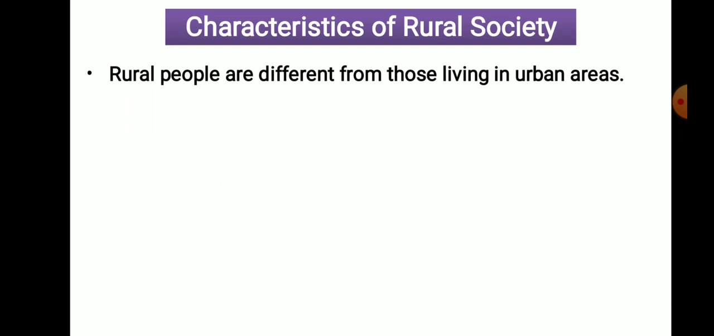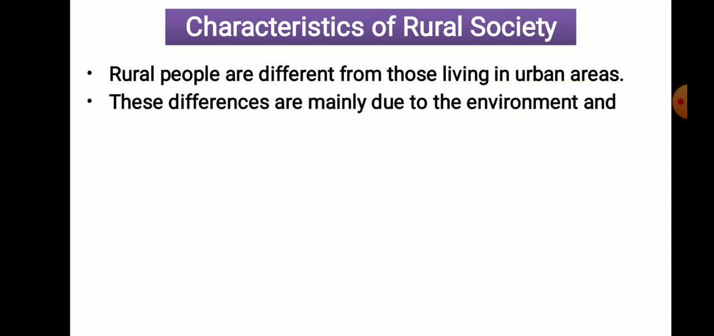So before we discuss the characteristics one by one, we will see how we have to study them. Rural people are different from those who are living in urban areas. That is, rural people are different from the urban people. These differences are mainly due to the environment. Urban people means शहरी भागात राहणारे, the people who are living in cities, Pune, Mumbai, etc. Rural people means people living in a village. So village people are different from the people who are living in cities or urban areas. These differences are mainly due to the environment in which they are living.